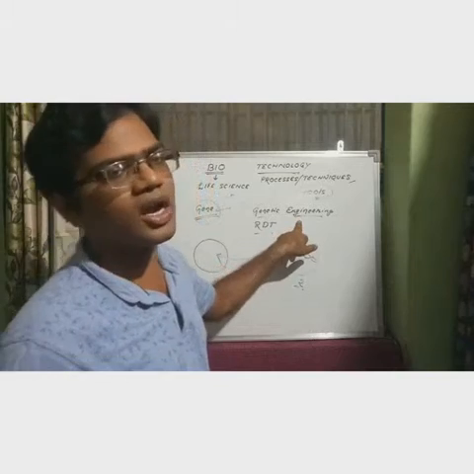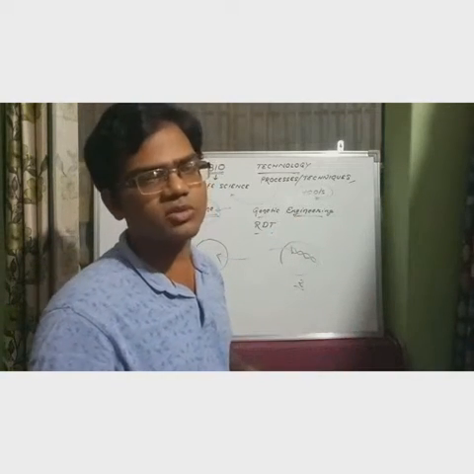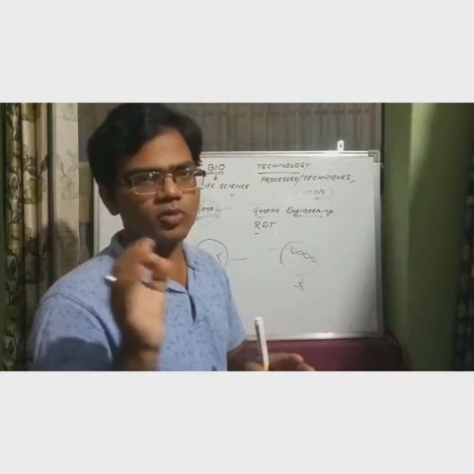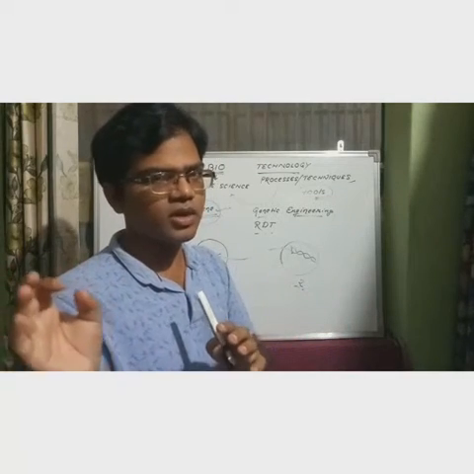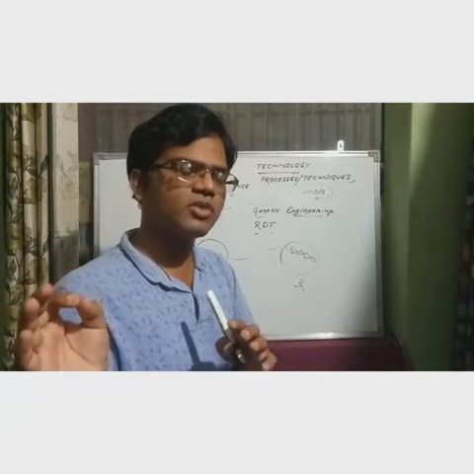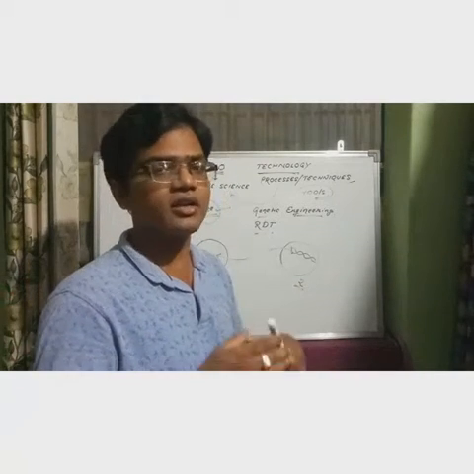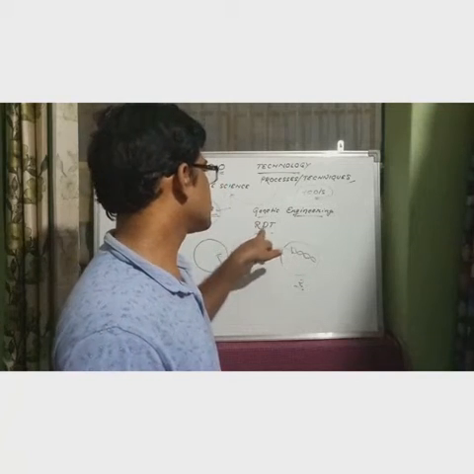Whenever manipulation or alteration is done, whenever genetic material is carried from one foreign organism, that gene having the desirable character will be transferred into the organism having any kind of genetic disorder, from there to here, yes or no?